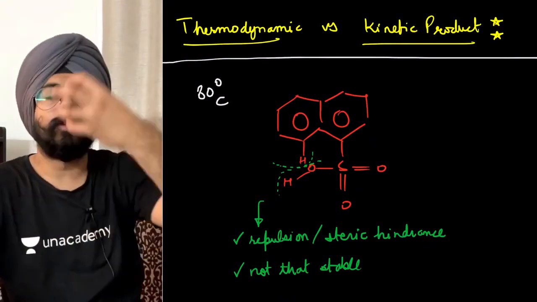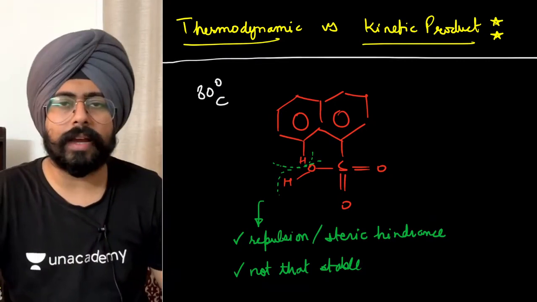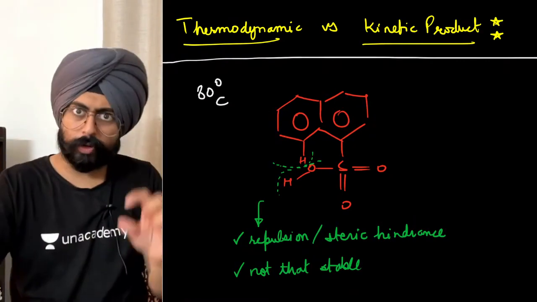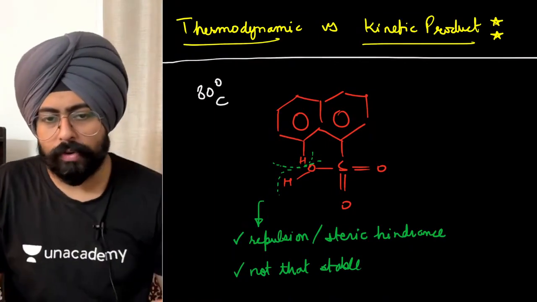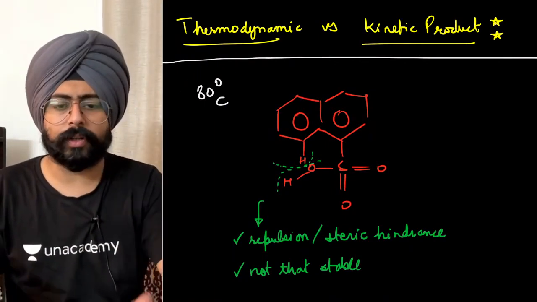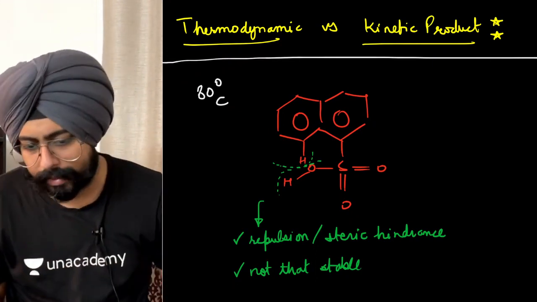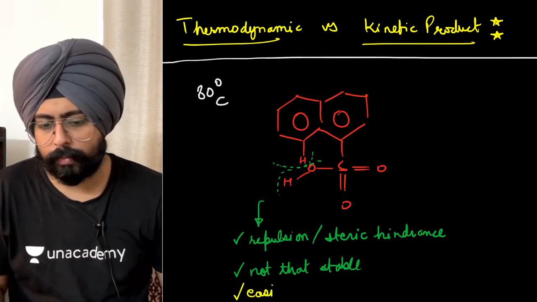You have the capability of putting as much effort as you want. Low temperature, less effort. High temperature, more effort. Simple. So over here, since this is being formed at 80°C, which is the lesser temperature compared to 160, this particular product obviously is easier to form.